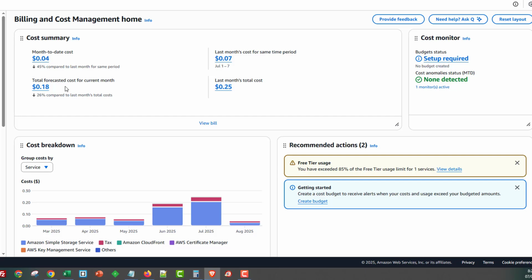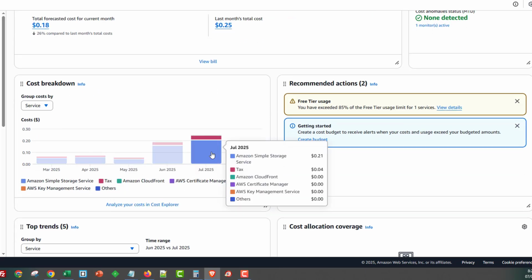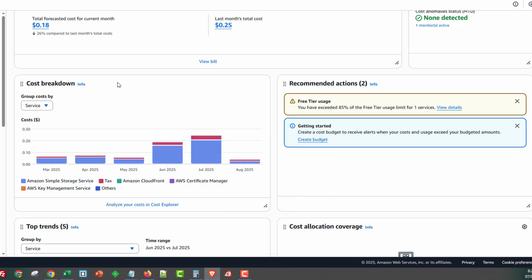And this is, as I mentioned, with using CloudFront. And the charges you're seeing here, have a look at it in front of you, guys: 21 cents from S3 storage and 4 cents of it was tax. And this is last month's.